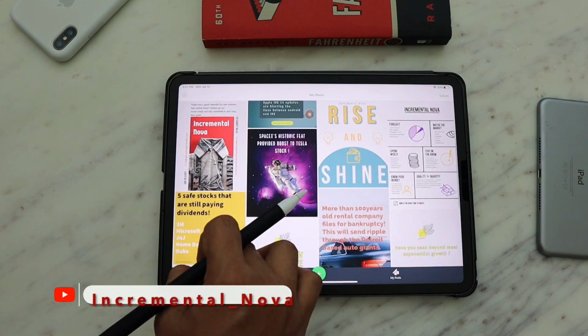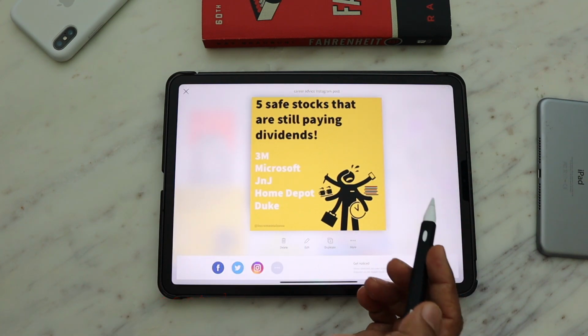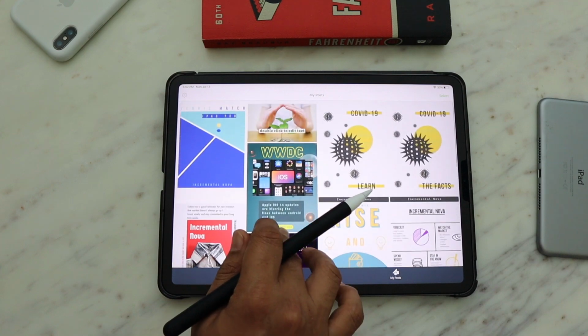And you can even see how I've used Spark Post to create all these interesting Instagram posts.